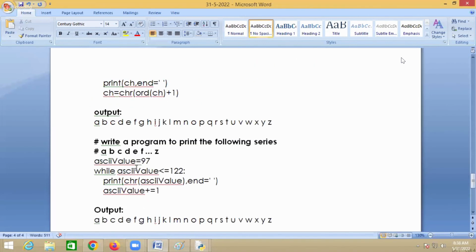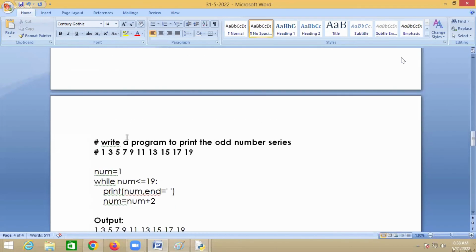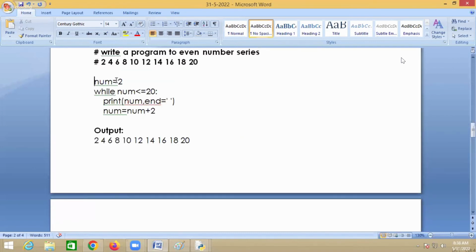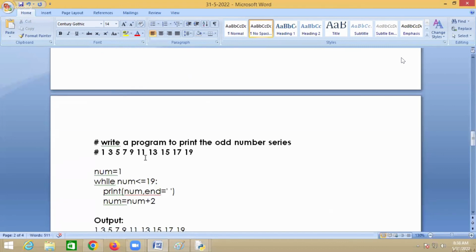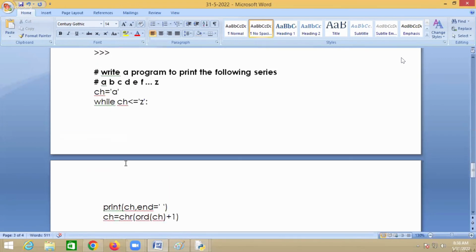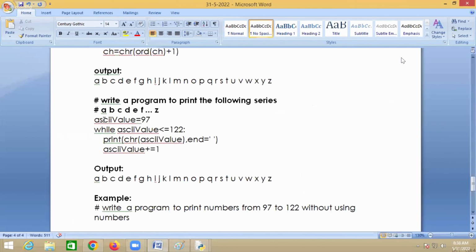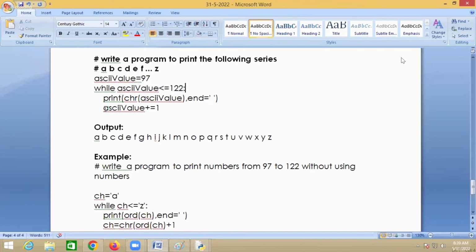But see, all these examples that I've taken are to understand initialization, condition, and what? Updation. Initialization, what does it define? Initial value of condition. Condition defines how many times the looping statement should be executed. An updation statement which updates what here? Condition. Updation statement which updates the condition, right?